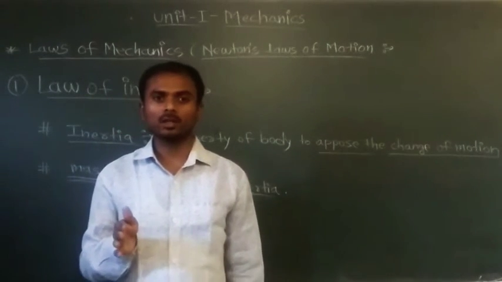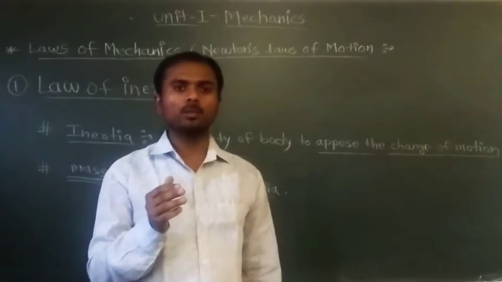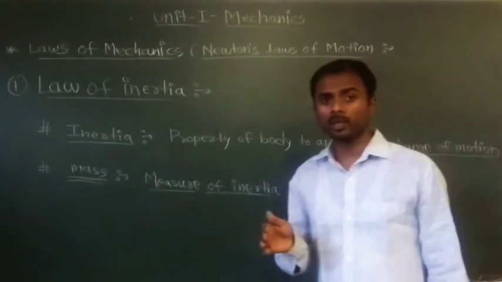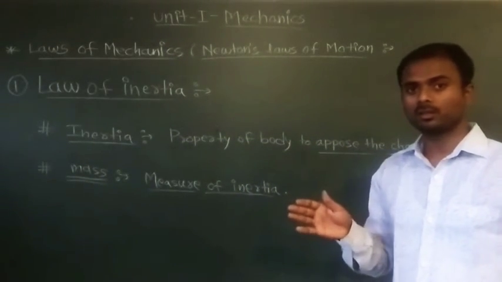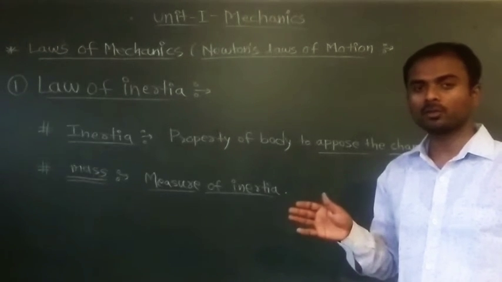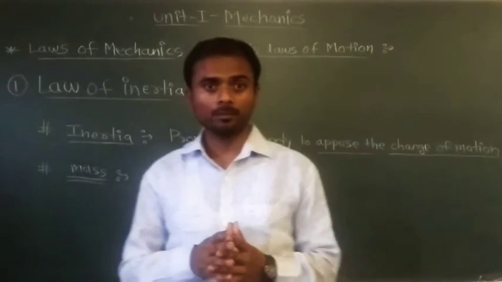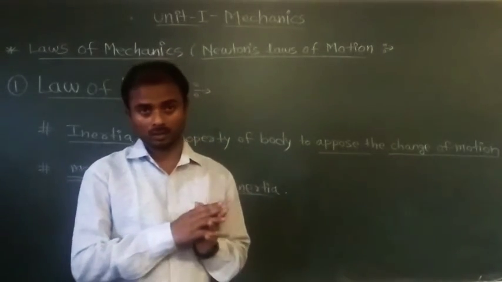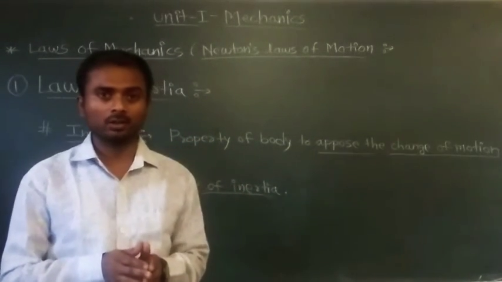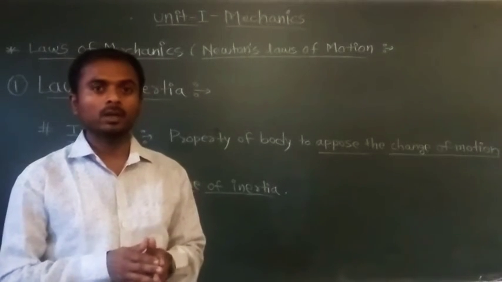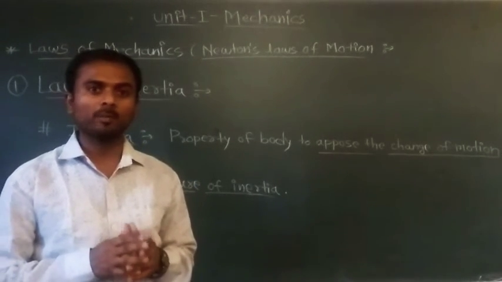So inertia is the property of the body to oppose the motion. Okay, so this is called inertia. Then the concept of mass is introduced by Newton, that mass is the measure of inertia.